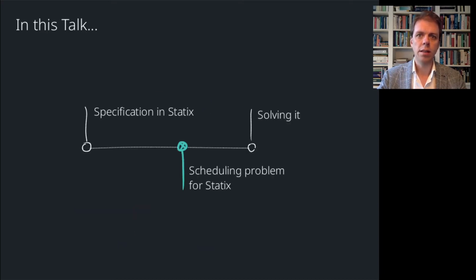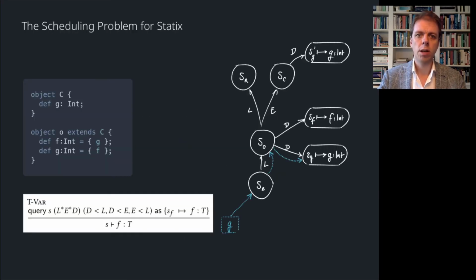The main challenge in developing a sound operational semantics for Statix was solving the scheduling problem for Statix. So what does this scheduling problem for Statix look like? We have already seen how names are resolved in a scope graph with the example of the reference G. The scheduling problem occurs because during type checking, the scope graph may not yet be completely constructed.